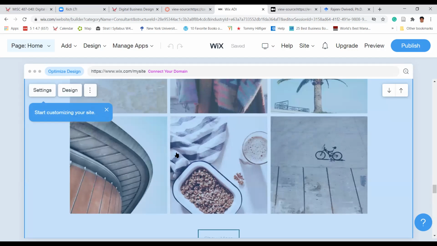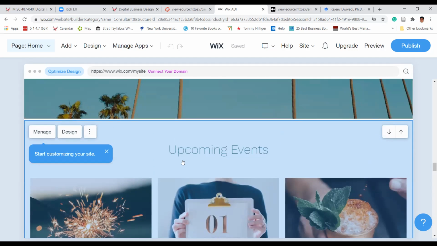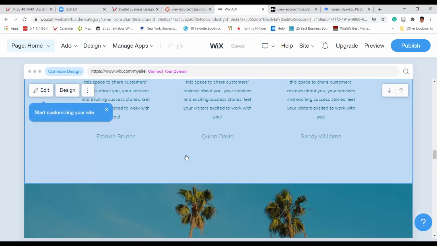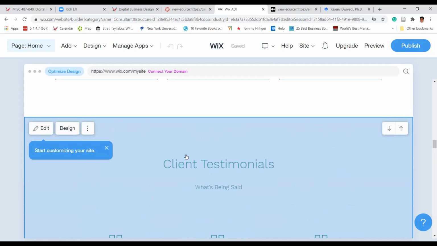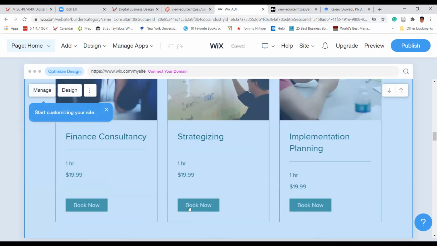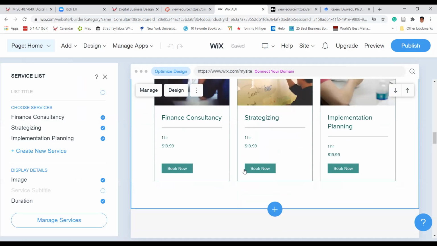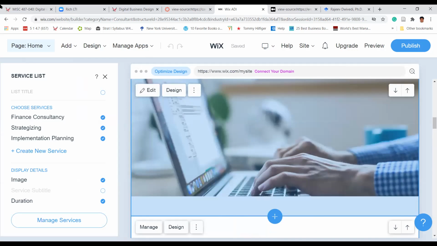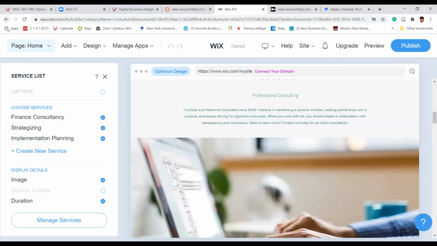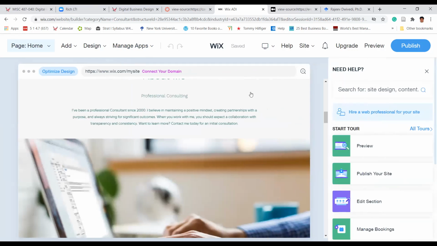If somebody wants to buy my services, there are different parts of services. You can do e-commerce. For example, somebody can go under book and then book now. They can go and make the payment also. That will be linked with your PayPal or any secure way of doing this.